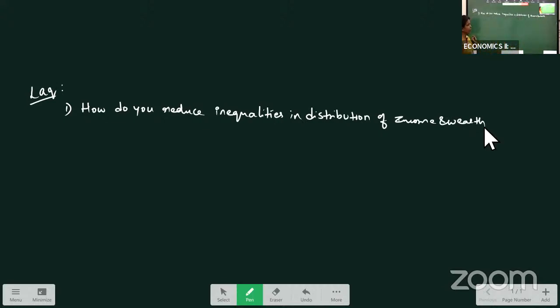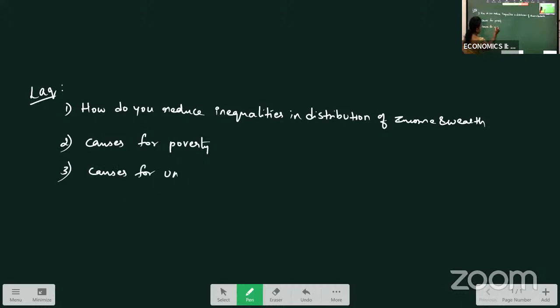Okay, this is one question for your LAQ. Second question, causes for poverty. And another question is causes for unemployment. So these are the main questions we have to prepare from this. Out of these, one compulsory LAQ will be coming for you.